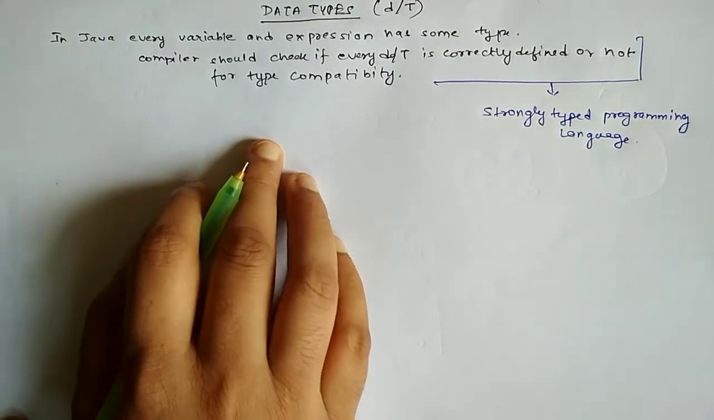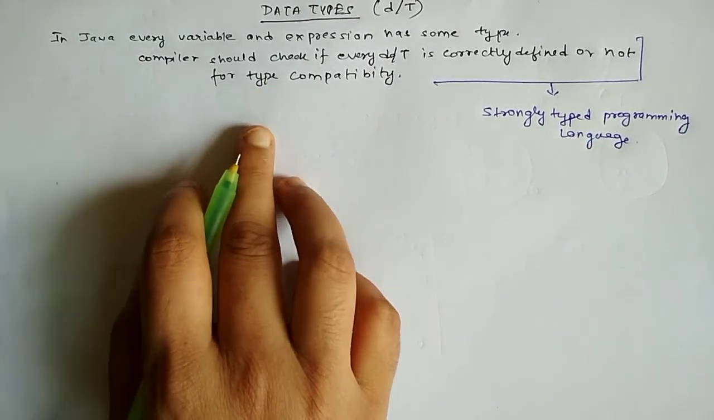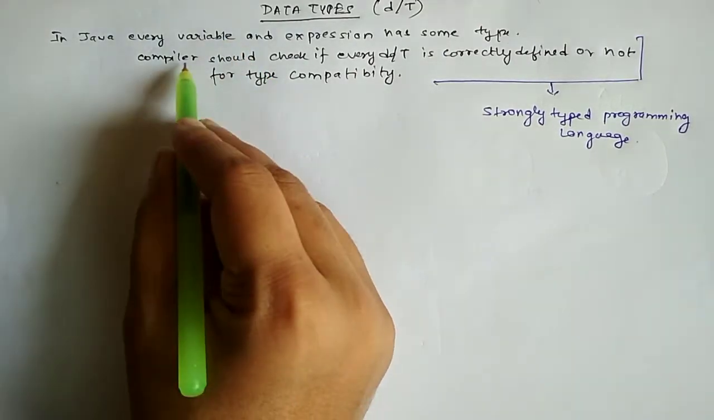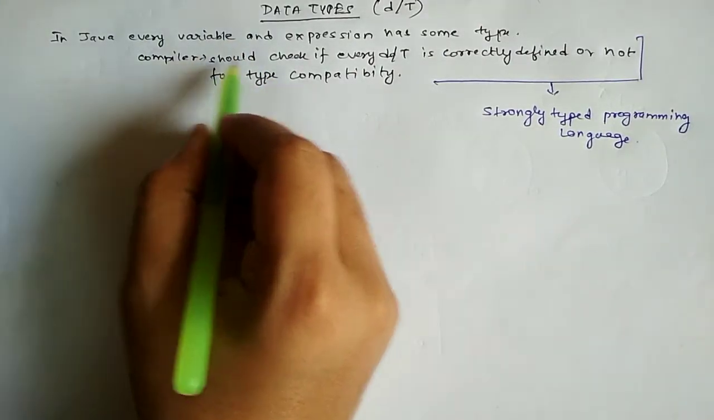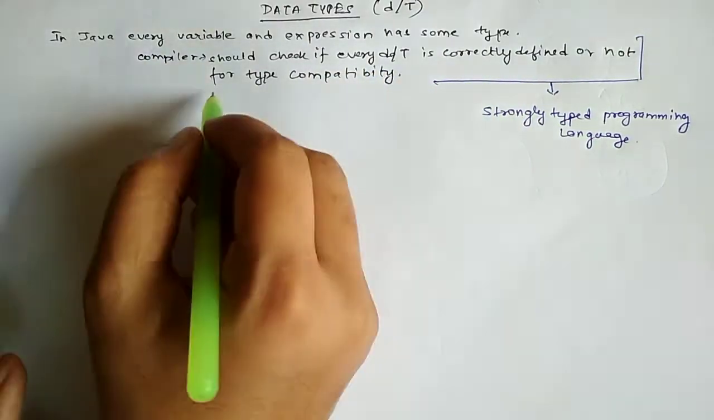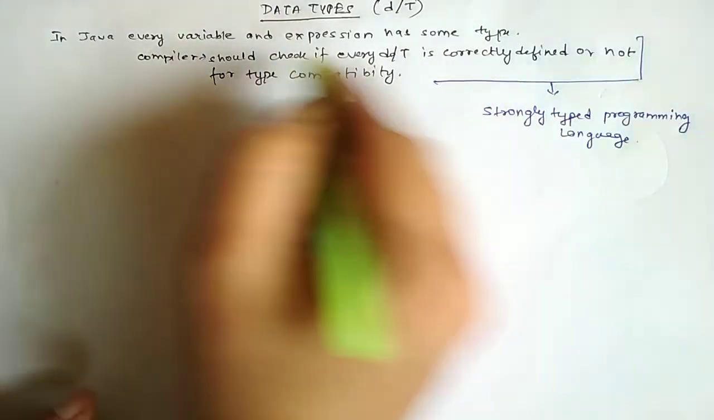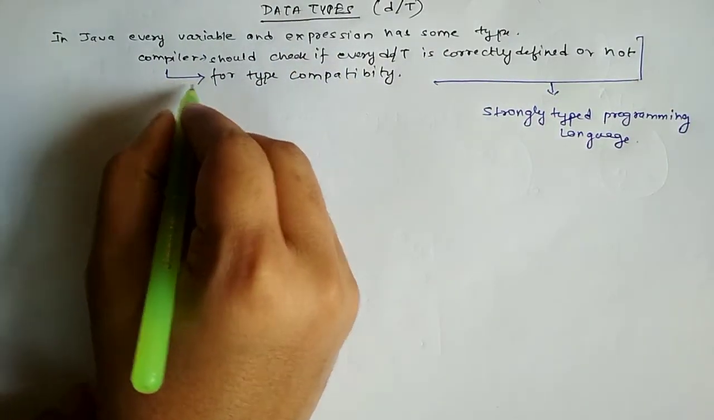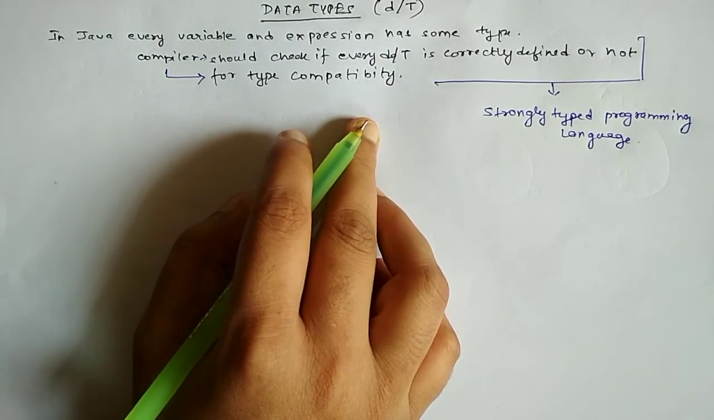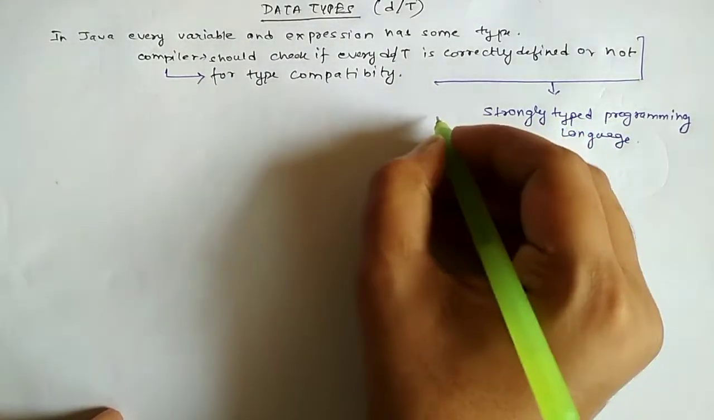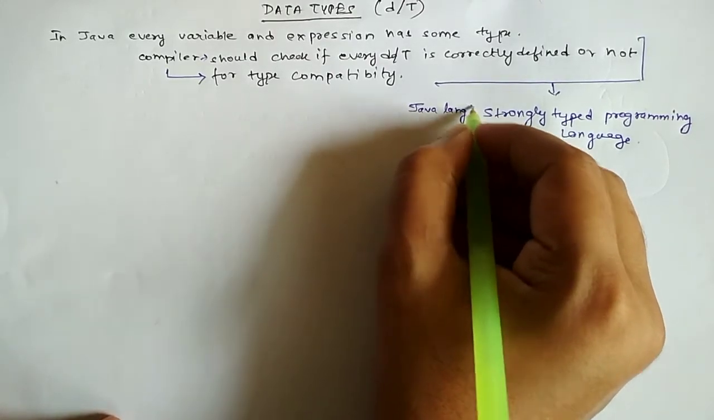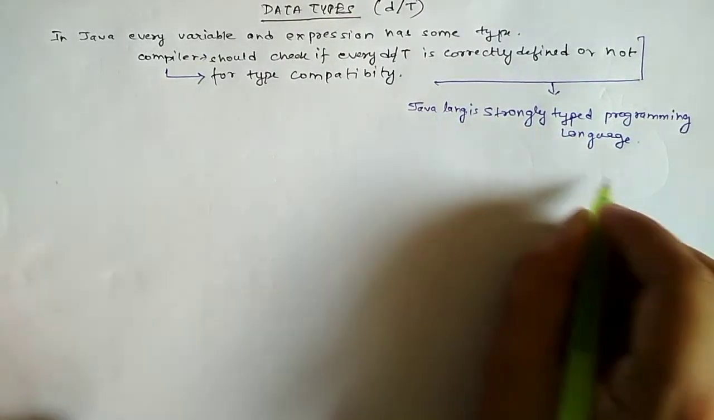So why? Because every assignment operator should be checked by the compiler. The compiler should check every data type that is correctly defined or not, and the compiler should also check for the type compatibility. So these two are the reasons why Java is a strongly typed programming language.